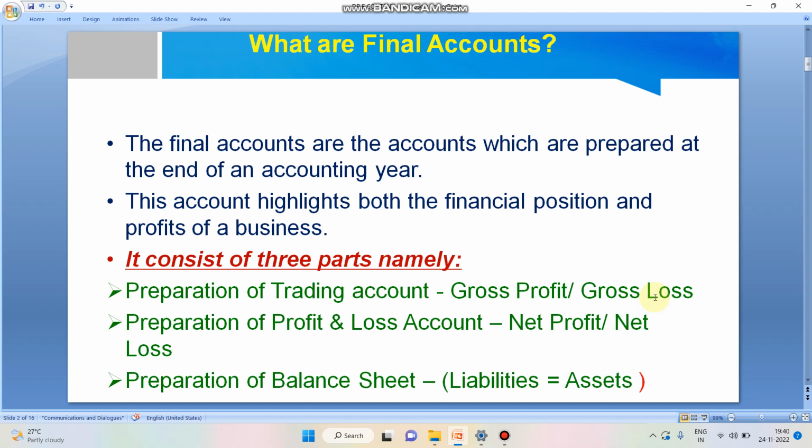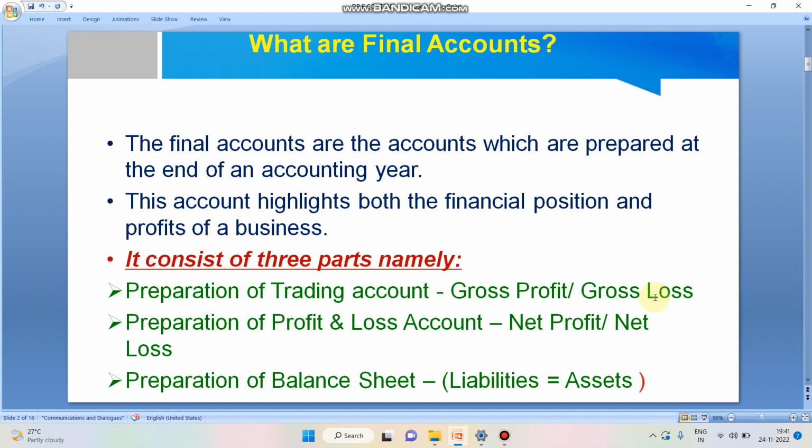Then the second one: the final account reveals our financial position, our financial status. That is the purpose for preparing the final account. This account is always prepared at the end of the year. For example, we start the accounting from journal entry, then ledger, then trial balance, and it ends with the preparation of the final account.